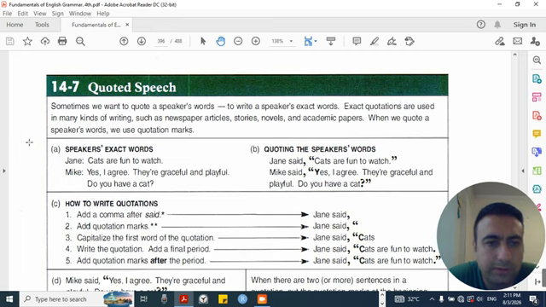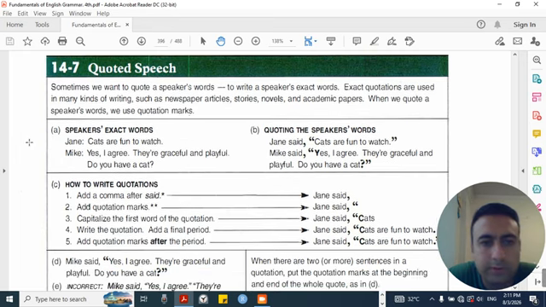14.7. Quoted speech. Sometimes we want to quote a speaker's words, to write a speaker's exact words. Exact quotations are used in many kinds of writing, such as newspaper articles, stories, novels, and academic papers. When we quote a speaker's words, we use quotation marks.